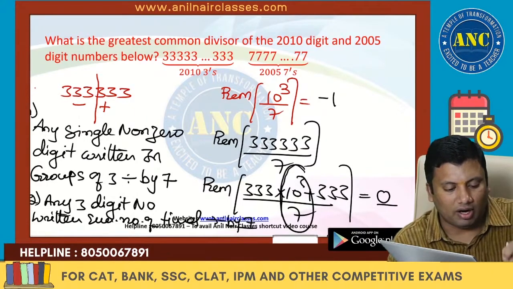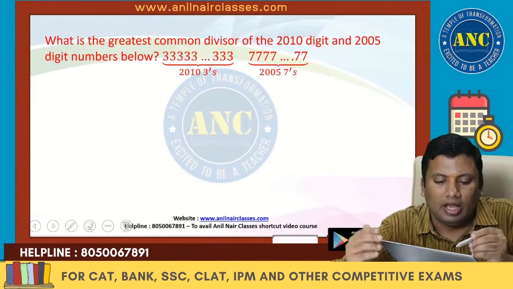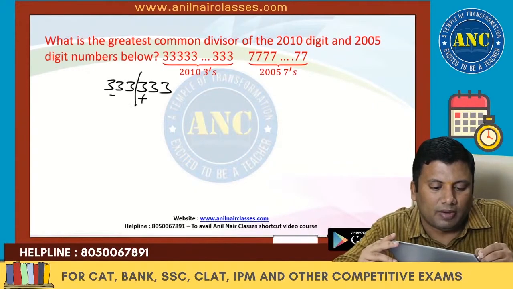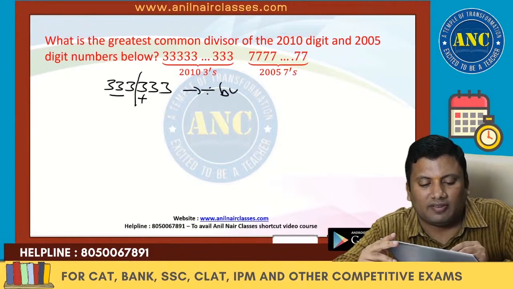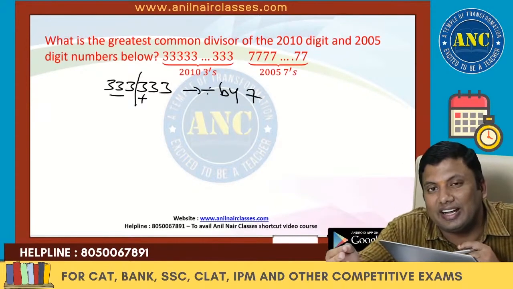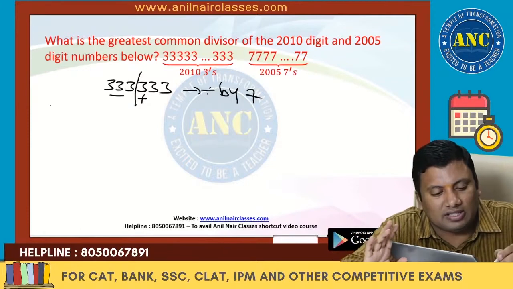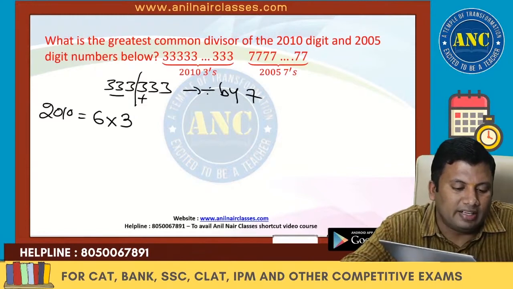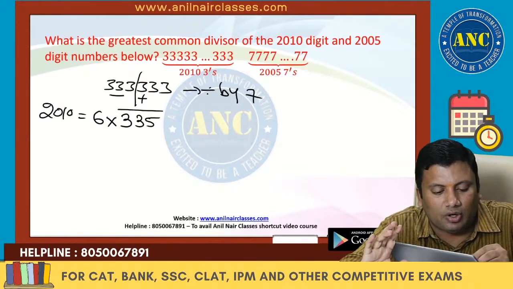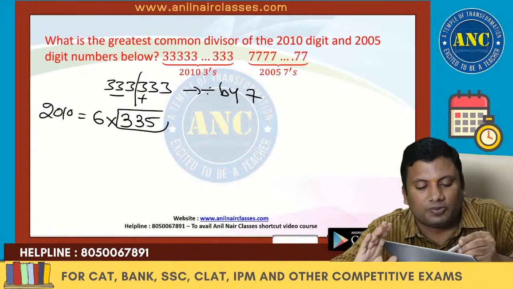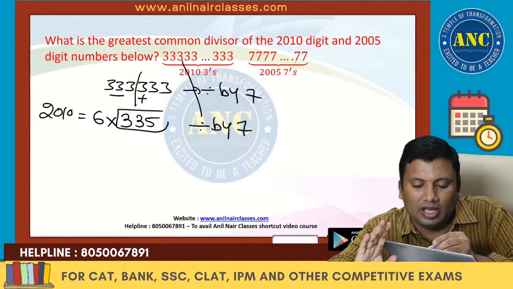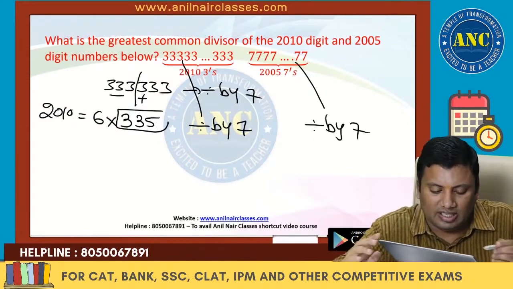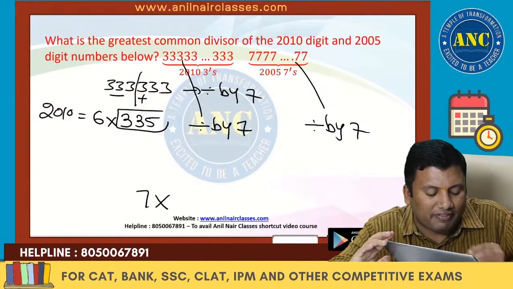Now see here. What the small catch in this question is: if you see 333 plus minus, that means it is divisible by 7. Are you with me? So if 3 is written in groups of 6, it is divisible by 7. 2010 is nothing but 6 3s are 18, 21, 335 groups. Perfectly, it is written in groups of 6. This is divisible by 7. Anyway, these are also divisible by 7. 7 written any number of times is divisible by 7. So 7 is also a common factor.